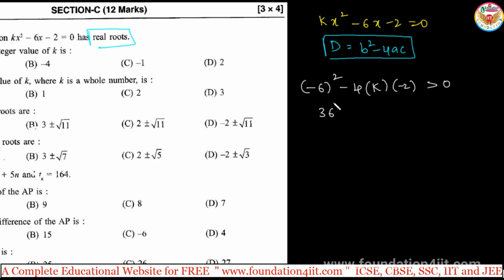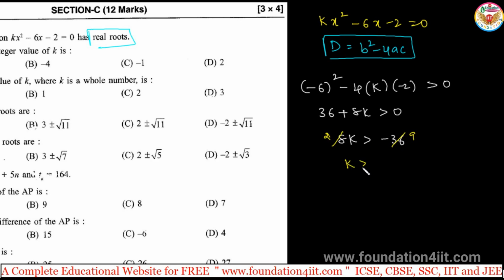Now this is 36, minus 6 whole square, minus 4 into k into minus 2, plus 8k, is greater than 0. Then 8k is greater than minus 36. Take this side, cancel by 4: 4 2s are 8, 4 9s are 36. Then k is greater than minus 9 by 2. So k is greater than minus 4 and a half. So the k value is greater than this.